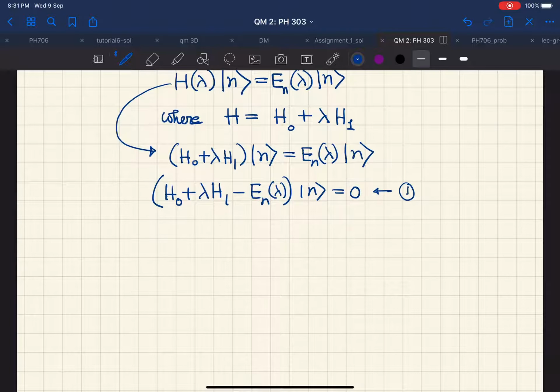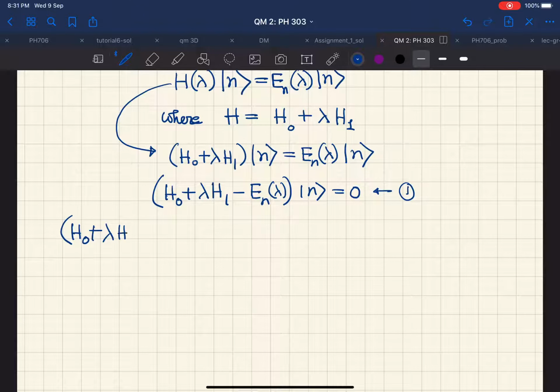So this step we have done many times, but since you are new to this type of calculations, I am probably repeating a number of times, but there is no harm in repeating these steps because this is what you have to use in future in many calculations.